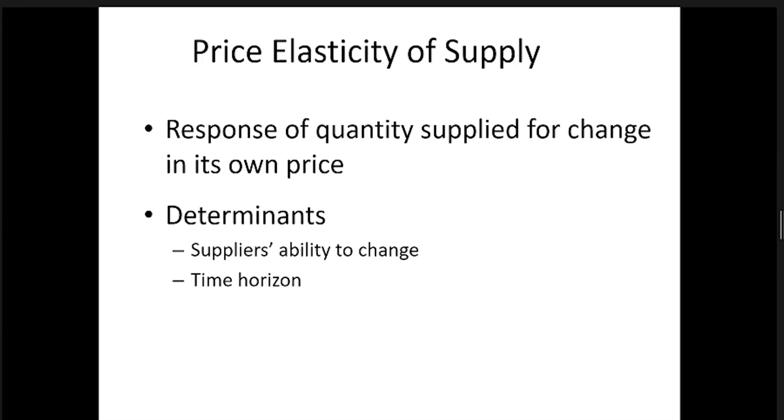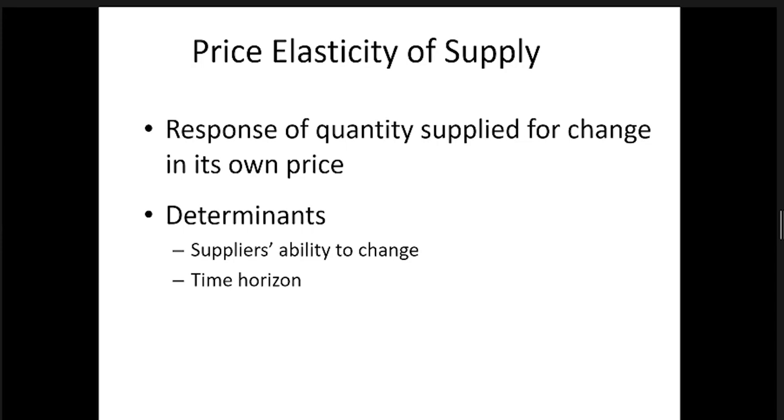The next determinant is the time horizon, exactly the case we took with tomato. Why is the farmers' ability to change limited? It is because of the time horizon. If you take 1 week or 2 weeks, of course the supplier cannot change. But if you say 3 months or 4 months, and the tomato prices stay high for that long, definitely there will be an increase in tomato production.